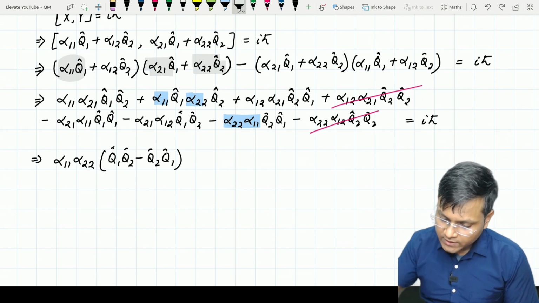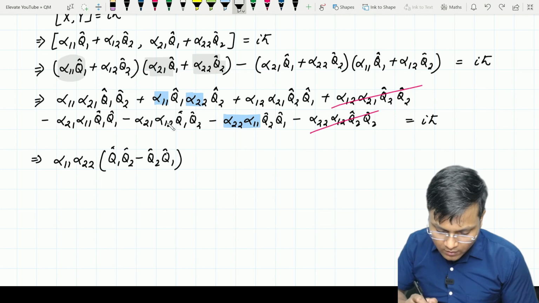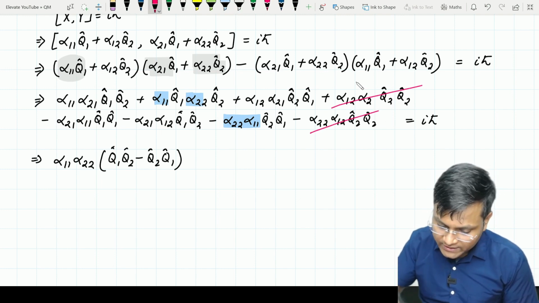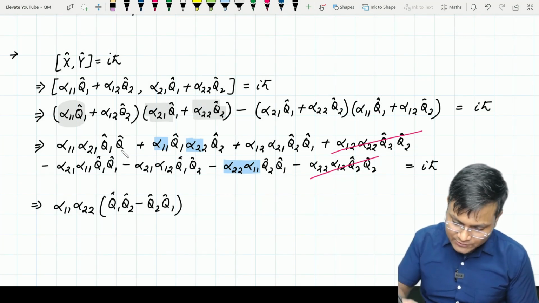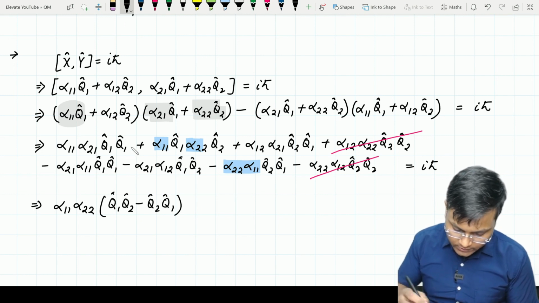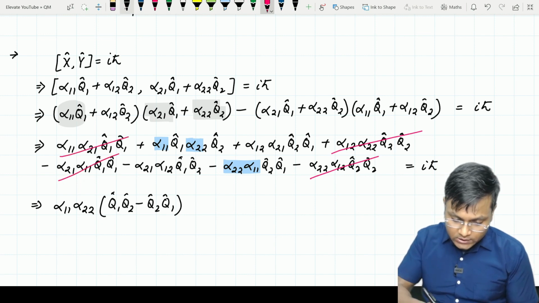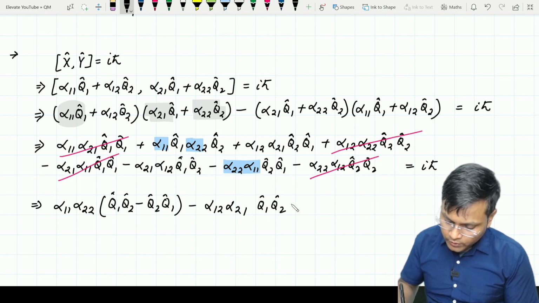एक छोटा सा मैंने mistake कर दिया था यहाँ पे. The fourth term was supposedly alpha 1 2 alpha 2 2. यहाँ पे alpha 2 2 है. And anyways, they are getting cancelled out, so no issues. And one additional mistake was this is actually q1 q1. Alright, so these two will also get cancelled, alpha 1 1 alpha 2 1 q1 q1. So हमें बचेगा, we are left with alpha 1 2 alpha 2 1 q1 q2 minus q2 q1. I think this is fine.